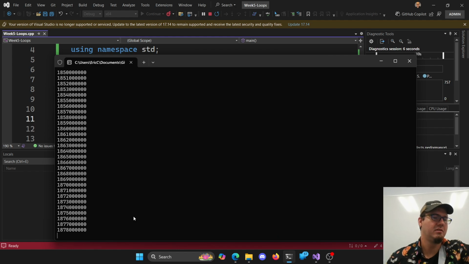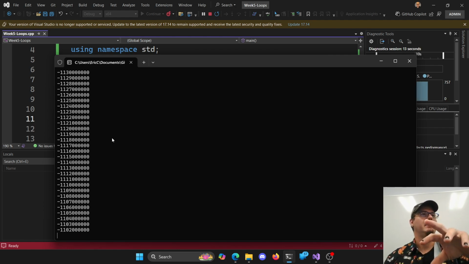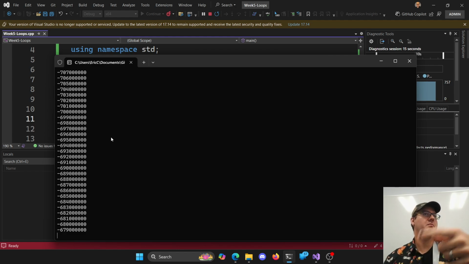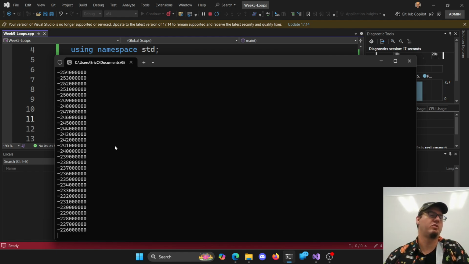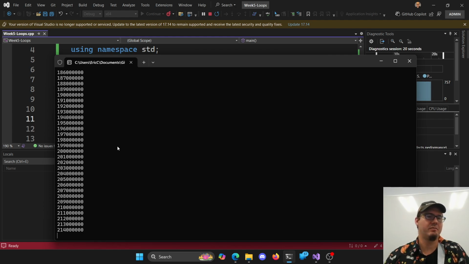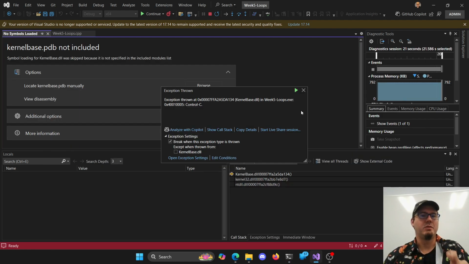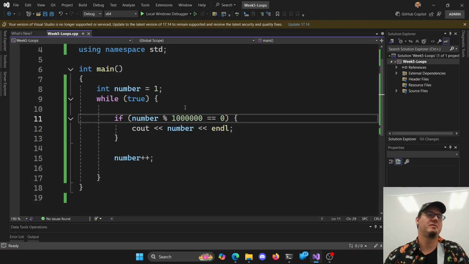That's going pretty quick. And then we get negative again, right? So again, it's adding one millions and millions and millions of times here. It's added one over 2 billion times already, right? Because we've wrapped around 4 billion times now. So the arithmetic part is very fast, right? It's the display part that's slow, for what it's worth here.